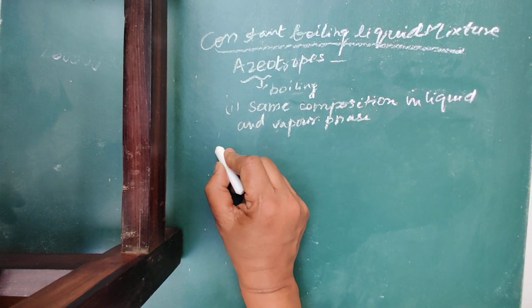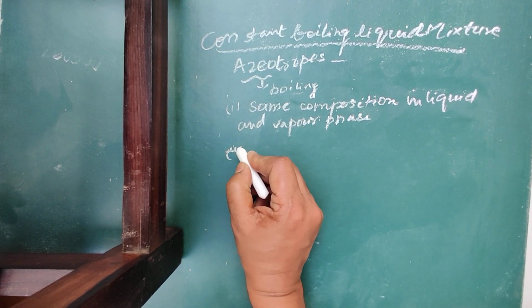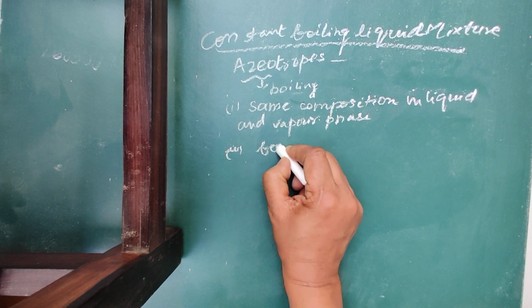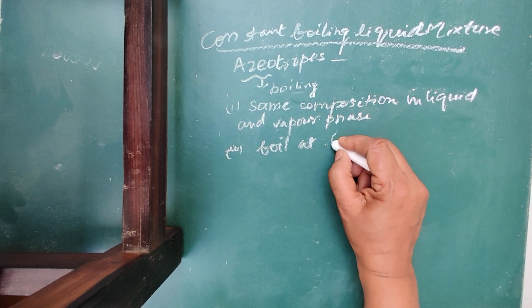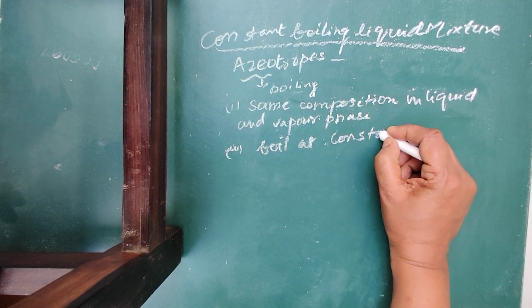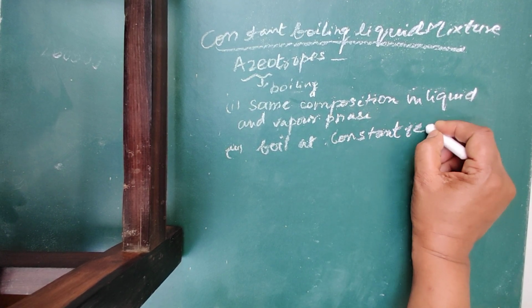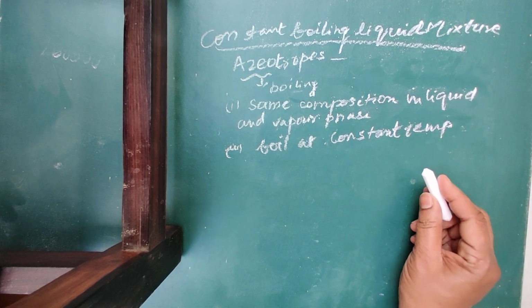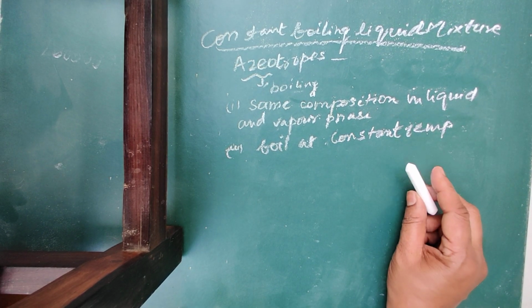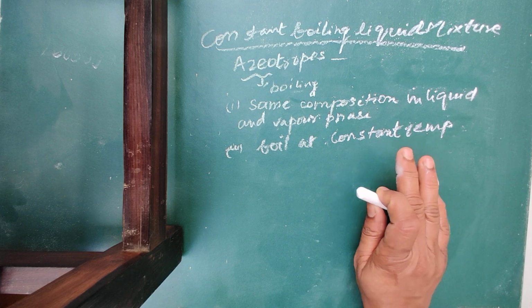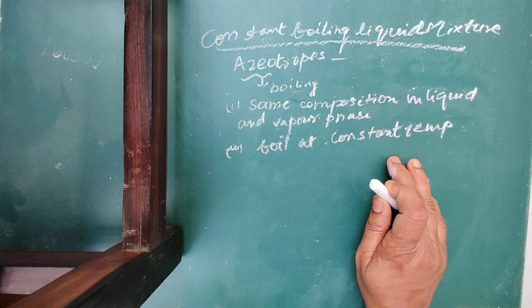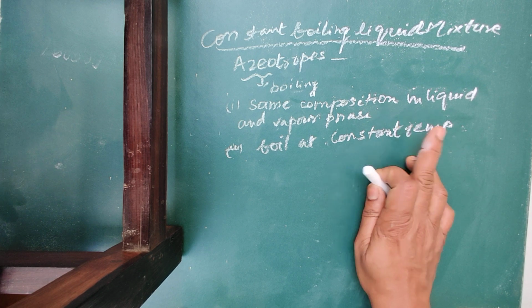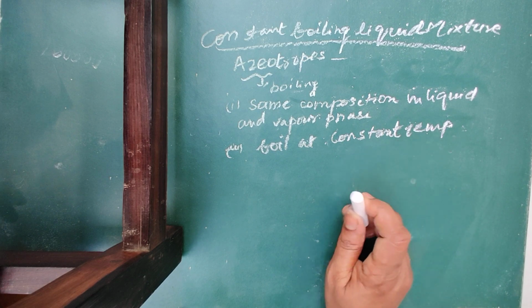And second is that they boil at constant temperature. So how can you define azeotropes? The type of liquid mixture which boils at the same temperature and has the same composition in liquid as well as vapor phase.